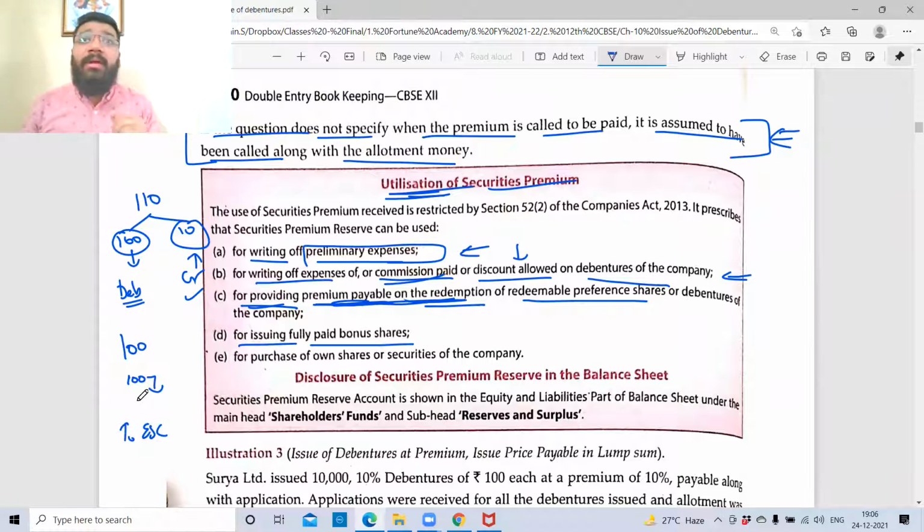But here, it is bonus. For bonus means company will not take any money from you. So what will I debit here? SPR. SPR is credit balance. So the money that is lying in the SPR account, you're utilizing that for issuing this bonus share. So SPR is a kind of reserve, no? Which means that you're converting this reserve into capital, which means you're getting additional 100 shares.